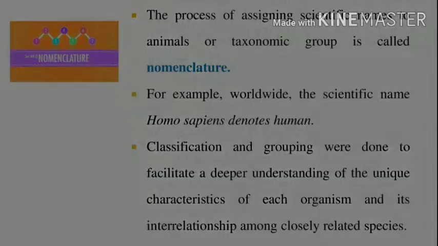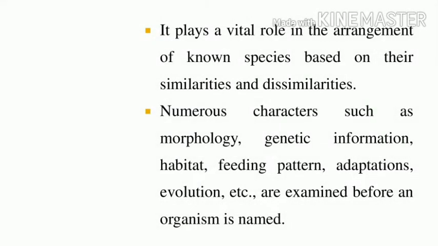Can you understand? What is the role of nomenclature? The role of nomenclature is the arrangement of known species based on similarities and dissimilarities. How do they examine and give a name to organisms?